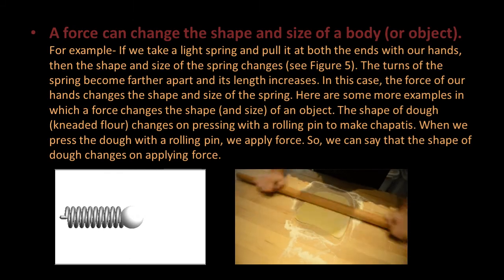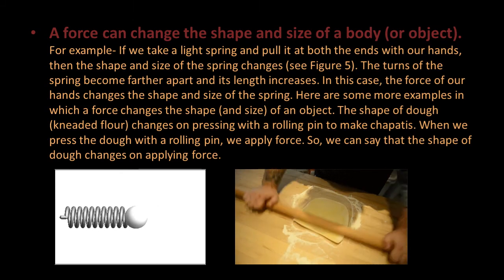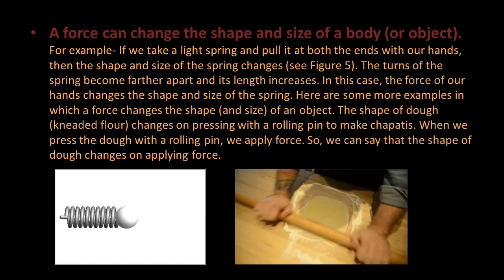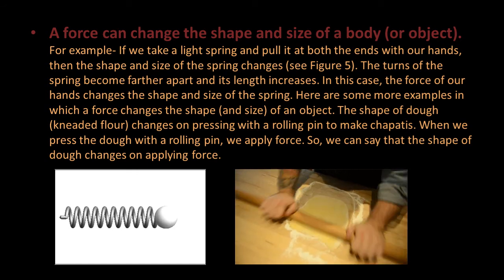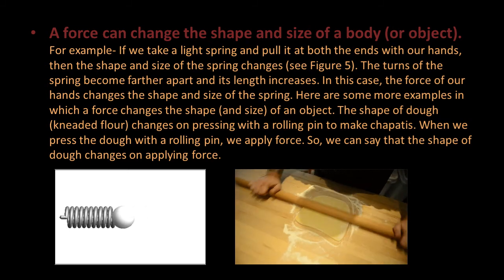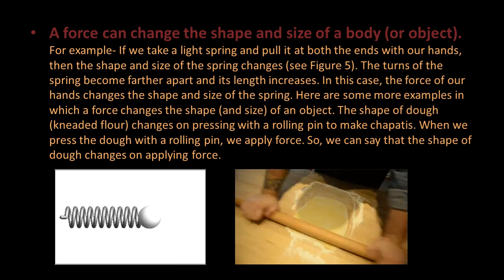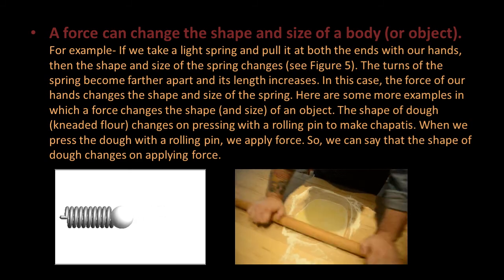A force can change the shape and size of a body. If we take a light spring and pull it at both the ends with our hands, then the shape and size of the spring changes, see figure 5. The turns of the spring become farther apart and its length increases. In this case, the force of our hands changes the shape and size of the spring.